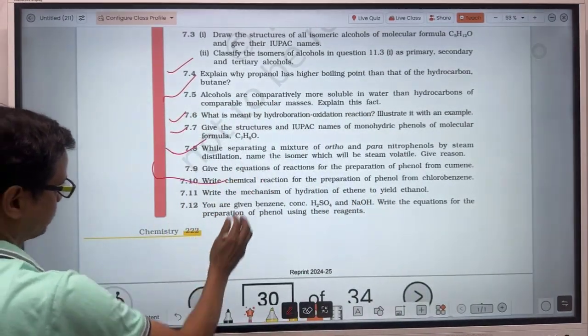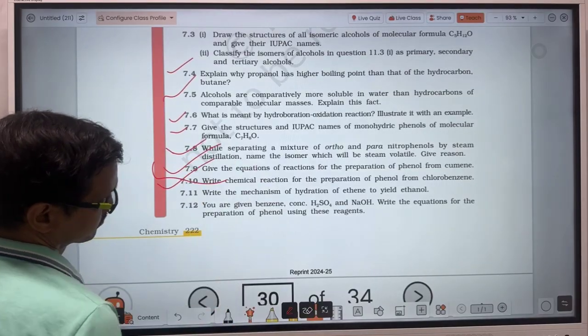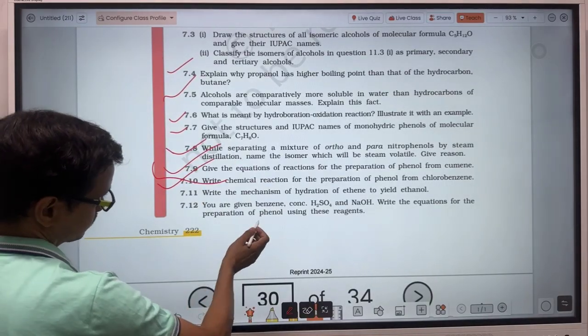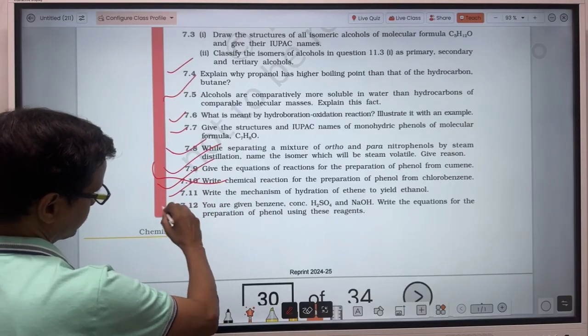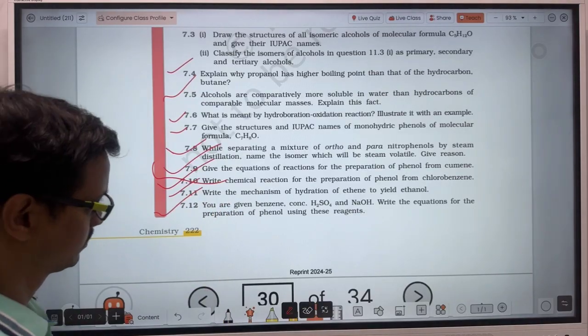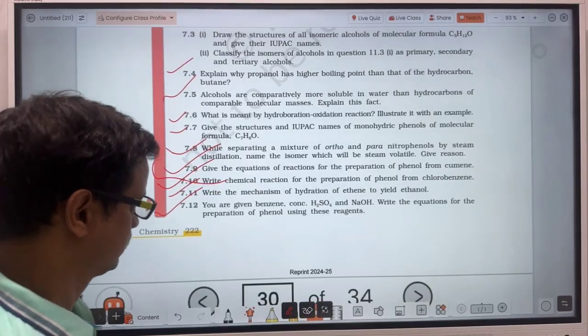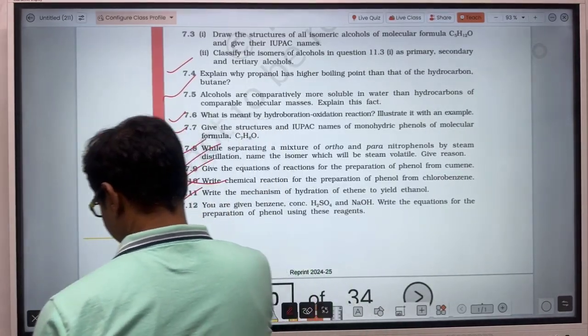Now this one. We have discussed this right now. Very easy this one.